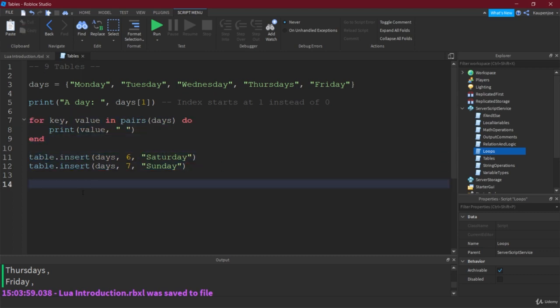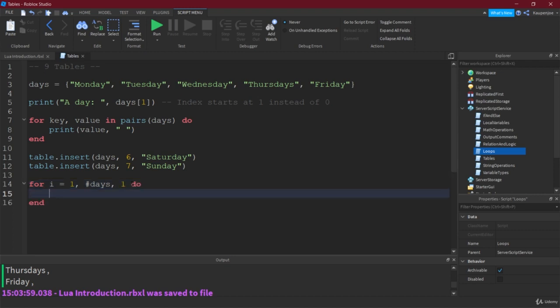But this is a great opportunity to show you another for loop, and what we can do is, we can do the normal for loop as we've seen, right? Starting at 1, and then using the same thing that we have done with the strings. So how can you get the length of the string? You just use the hashtag symbol and then write the name of the table in this case, right? And this will get you also the length of the table.